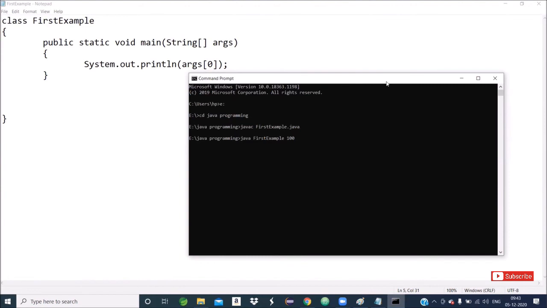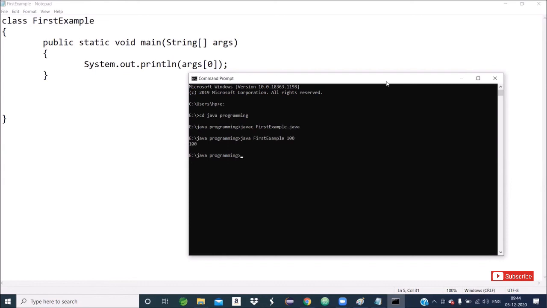Here, I am giving the command for execution. At runtime, suppose I input one value, say 100. The control will treat this as the value of args[0]. If I write another value, 200, then that is the value of args[1]. Now when I press enter, 100 will come as output.